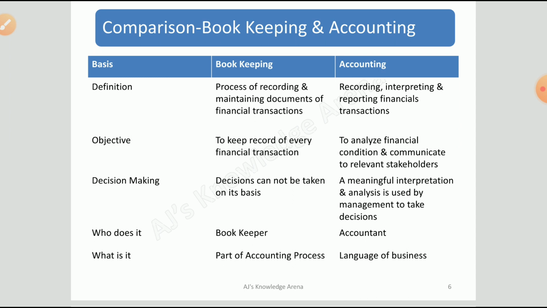For decision making, we cannot make any major decision on the basis of bookkeeping, because bookkeeping is just keeping the records, and it's just data, right? What we need for decision making is information. The meaningful interpretation and analysis, which is information, is done by the art of accounting. So accounting is something that helps in decision making.